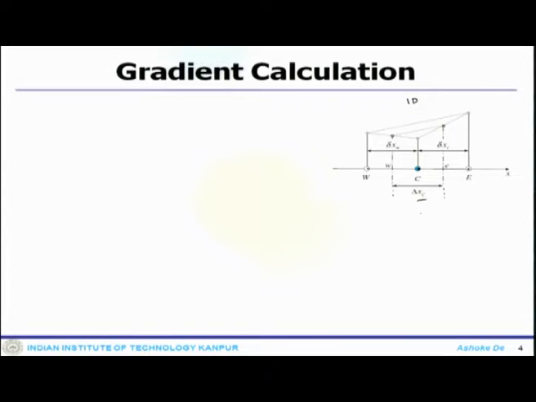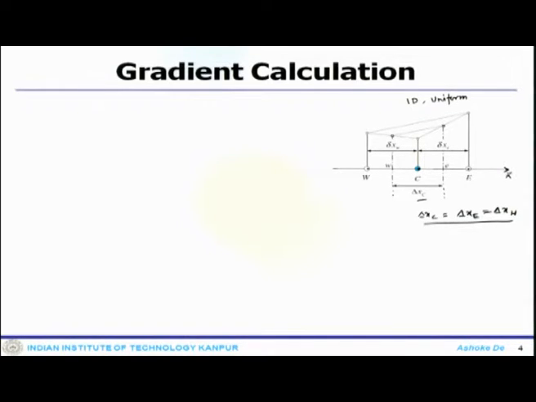So, this is also one can think about 1D uniform, that means delta xc equal delta xe, it must be equal to delta xw. So, they are same. So, the cell width is kept same, and as per our general convention, the face which is connecting the point C and E, or the element C and E, is small e, and this distance is delta xe, and the connecting face between west and C is small w. So, these are the notation, and the direction is defined in x direction.